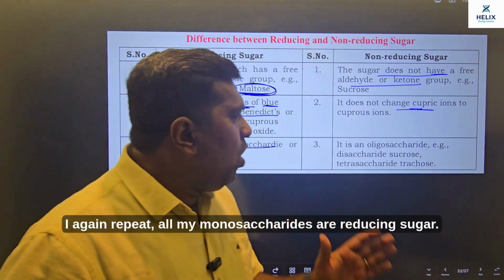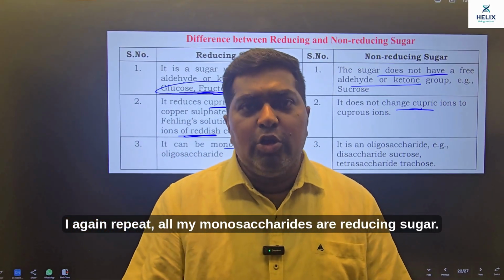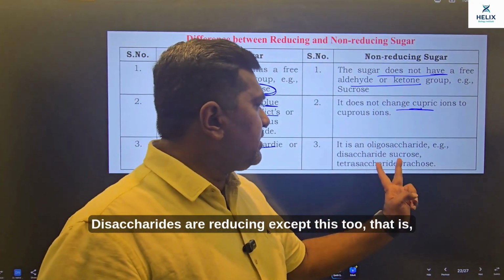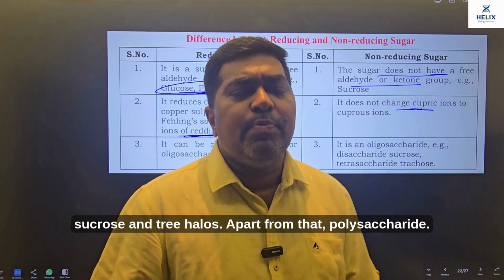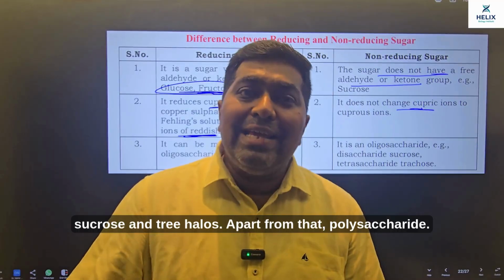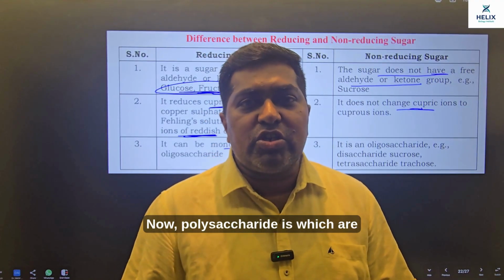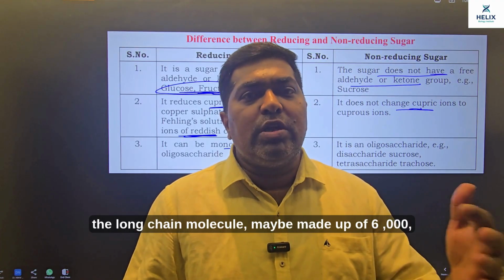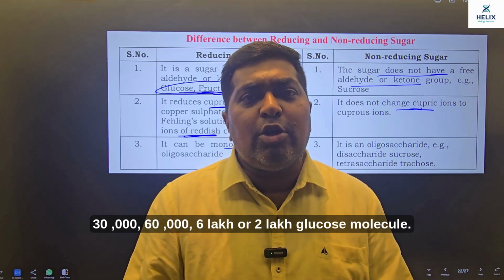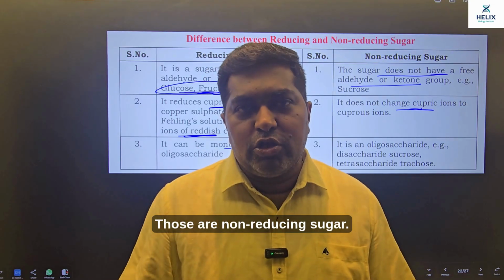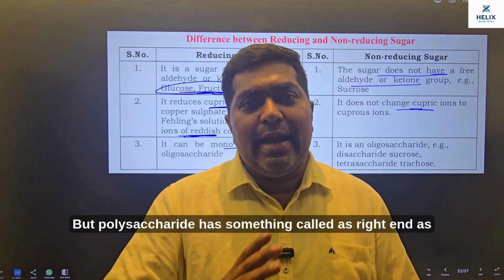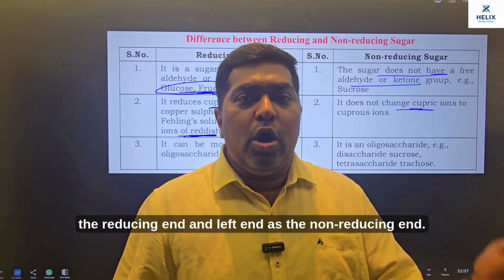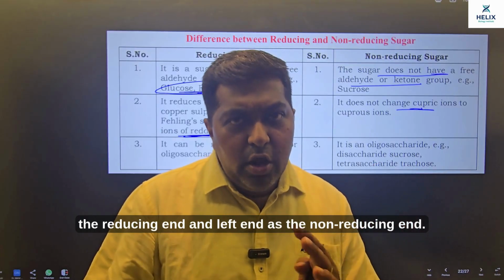I again repeat, all monosaccharides are reducing sugars. Disaccharides are reducing except these two, that is sucrose and trehalose. Apart from that, polysaccharides, which are long chain molecules, may be made up of 6,000, 30,000, 60,000, 6 lakh or 2 lakh glucose molecules. Those are non-reducing sugars. But a polysaccharide has something called the right end as the reducing end and the left end as the non-reducing end. Why so?